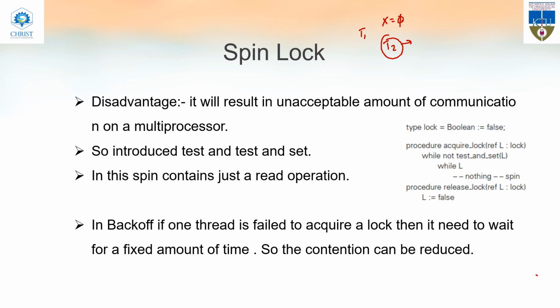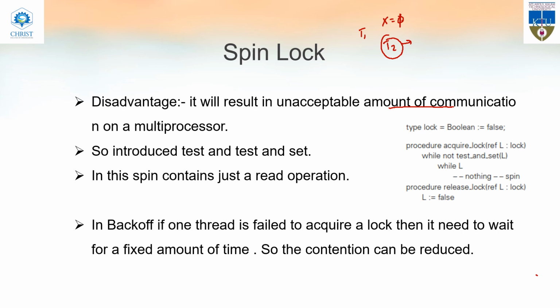T2 again comes, again sets the value, again compares it with the older value. There is no change. So until T1 releases this resource, T2 keeps doing the test and set operation. That will increase the amount of communication. Each time a thread comes and checks, it will first set the value, then test the value, writing and reading. Two operations for one check. That will increase the communication, so we have to reduce it.